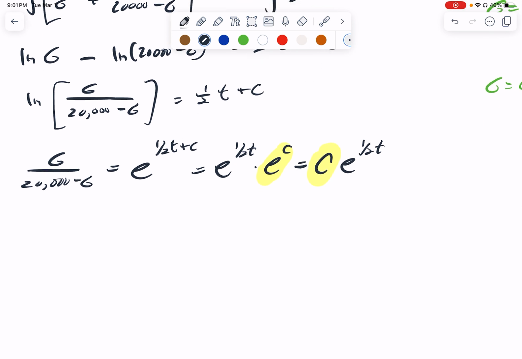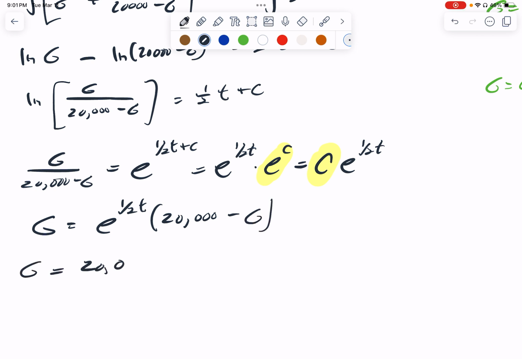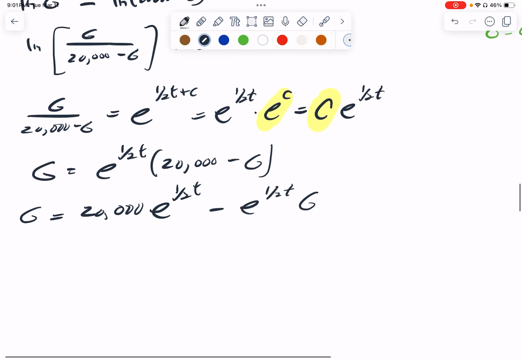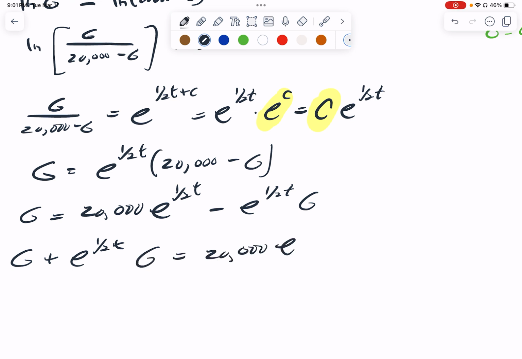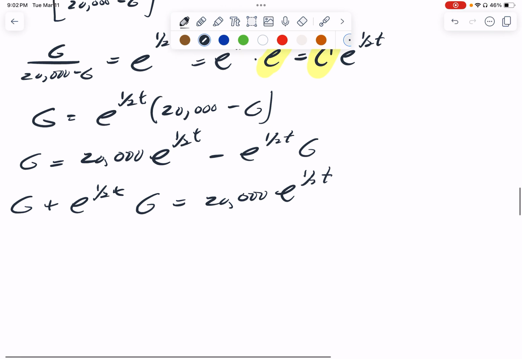Now I will cross multiply. Well, not cross multiply, I'll multiply both sides by that denominator. And I will distribute. This is not a quick or easy process, and it's not really something you will need to do, but I think it's important to at least once see where this formula comes from. So now I'll take my two terms with g's in them and move it to the left. And I can factor out a g.